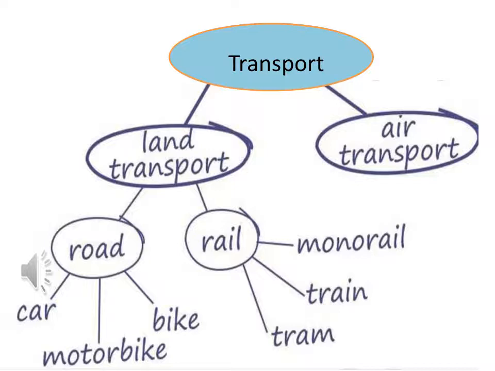In land transport, the sources are road and rail. By road we use car, motorbike, bikes, buses. In rail, monorail, train, tram. So this is another example of a mind map. You can make a mind map like this, and hopefully now the mind map concept is quite clear and you can make a mind map by yourself easily.